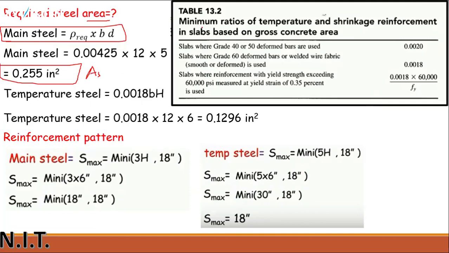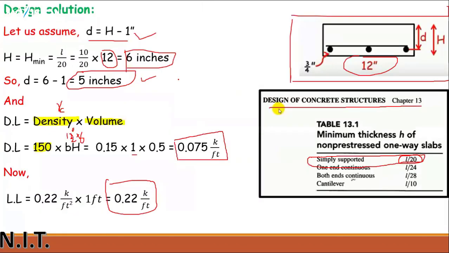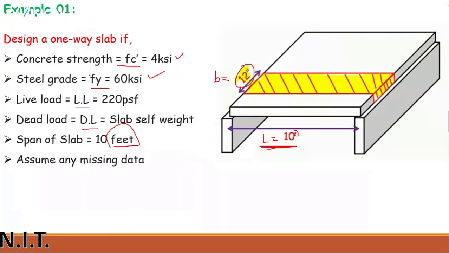For temperature reinforcement, we use table number 2 of chapter number 13 in the same book, Concrete Structure Design, written by H. Nilson. The values for the slab which we are using for our design are for 60 grade deformed bars. You can see over here we have used 60 grade steel bars.